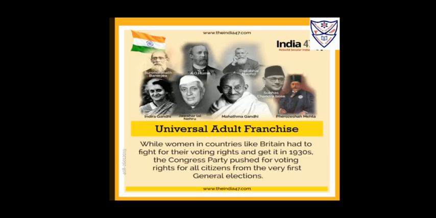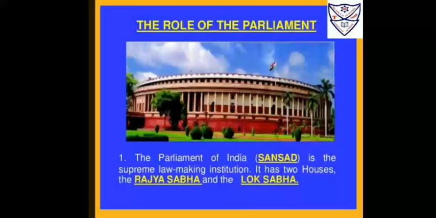Now, what is the universal adult franchise? Here, citizens above the age of 18 got the right to vote and a role in parliament. The Indian Parliament was created after 1947. The institution is an expression of faith which the citizens of India have in the principles of democracy. It is the participation of citizens in the process of decision making and government by their consent.